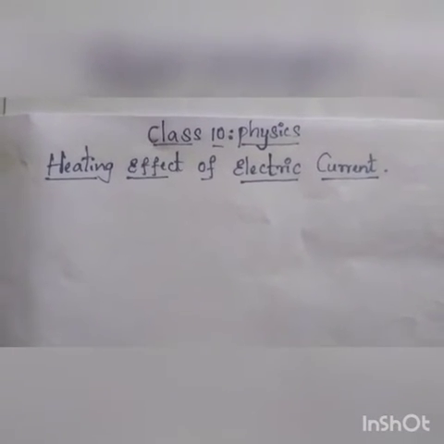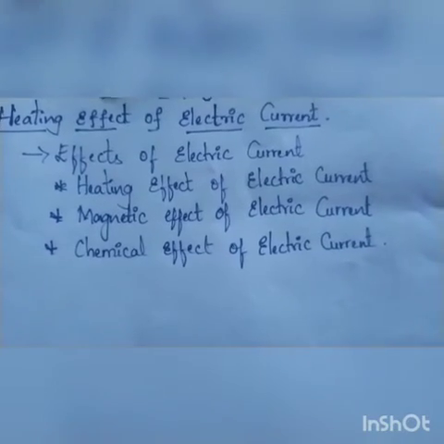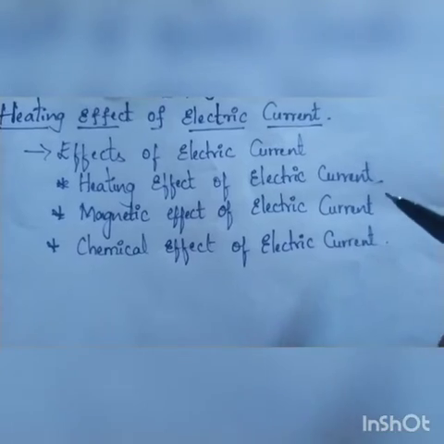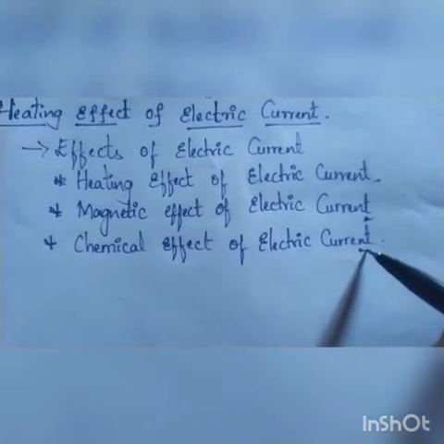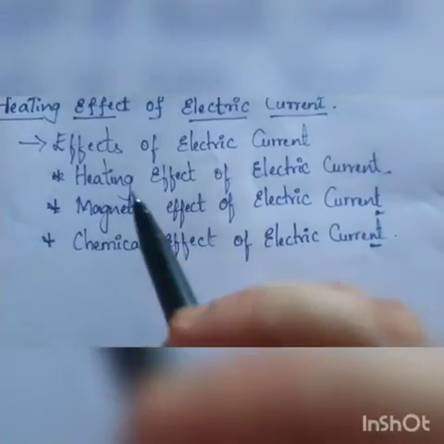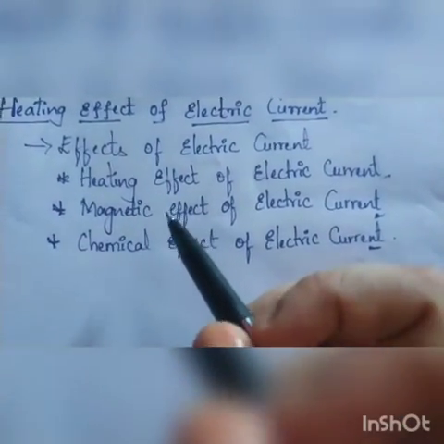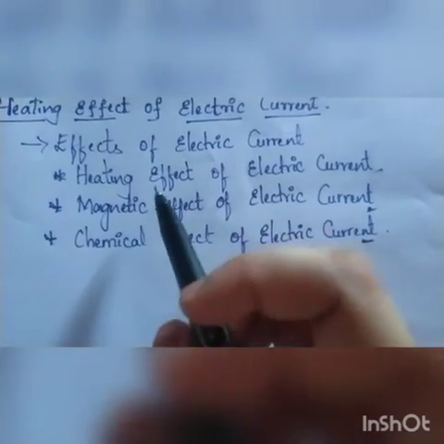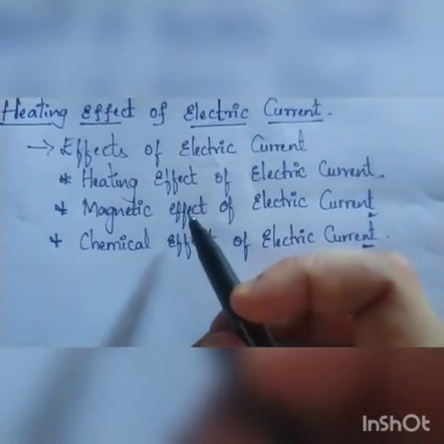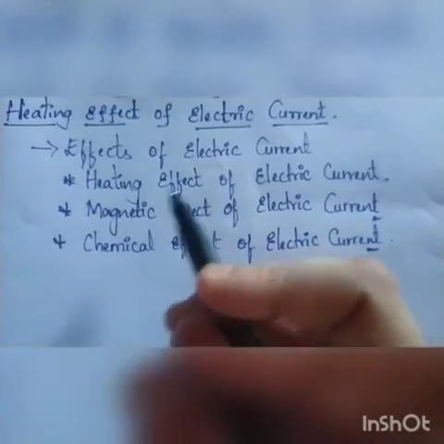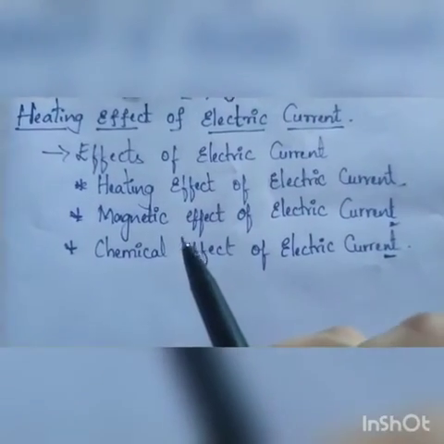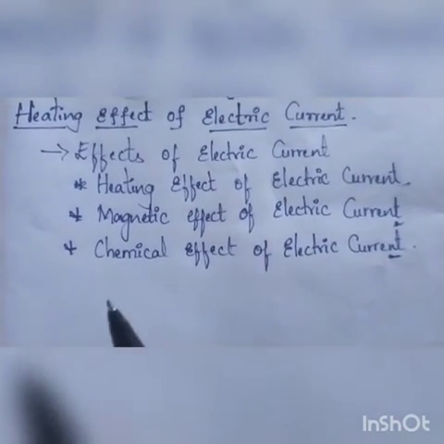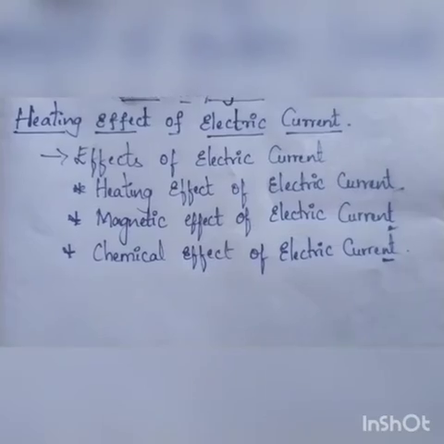Now, based on the effects of electric current, there are three categories. The first is the heating effect of electric current, the second is the magnetic effect of electric current, and the third is the chemical effect of electric current. We are going to discuss the heating effect in this chapter. The magnetic effect will be discussed in the next chapter; one whole chapter will be based on it. The next one is the chemical effect of electric current.